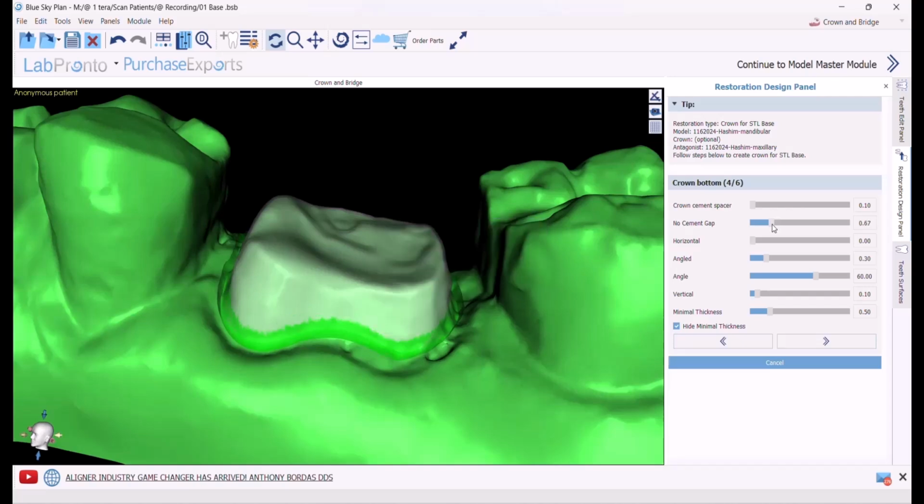We could increase the height or decrease it according to the crown type. Horizontal means the horizontal component of the finishing line, or the end of the crown which sits on the finishing line. The angled represents the vertical component of the finishing line. The angle represents whether it is a chamfer or shoulder. And the vertical slider controls how high the margins are.